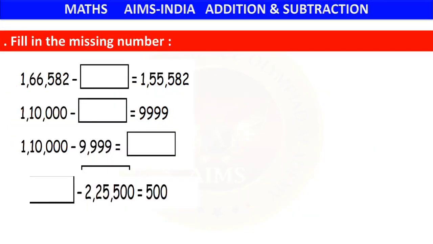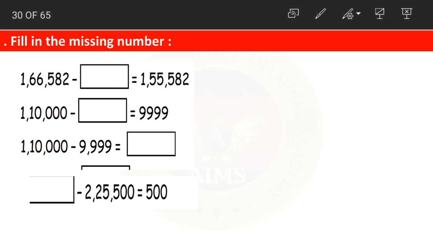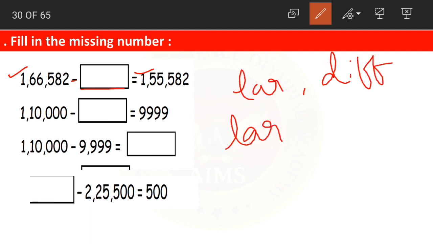Now moving on. Find the missing number. Yes, we have learnt about this finding the missing number in the previous video, right? If you have not watched it, please watch it. Okay? Now in this, we are having a larger number minus dash gives us the difference. You remember, right children? When larger number and the difference are given, what do we do? We subtract them both. Yes, we always subtract from the larger number. So we subtract the difference from the larger number.